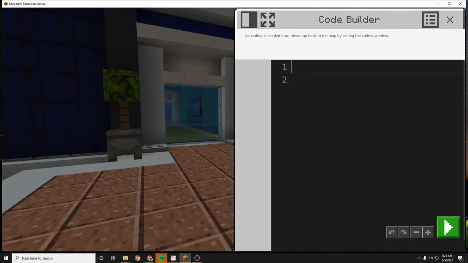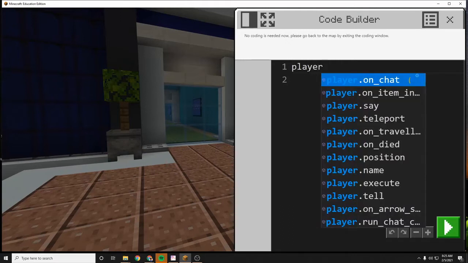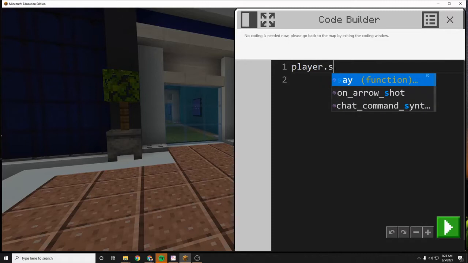So first thing is we're going to access ourselves. And so the person that we're controlling right now is called the player. And you see right here, all of a sudden, all of these commands opened up with the autofill. The one that we're going to use today is say. So this says player.say. So I'm just going to type that in, player.say.